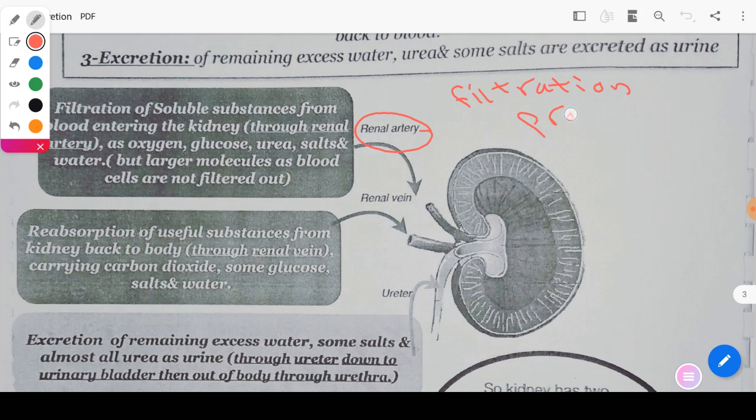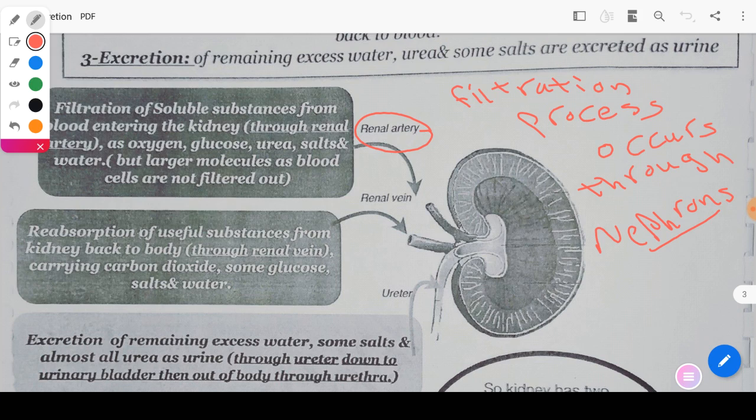This filtration process occurs through nephrons inside each kidney. Each kidney contains about 900,000 to 1 million nephron tubes. So the filtration process occurs in the nephrons inside the kidneys.